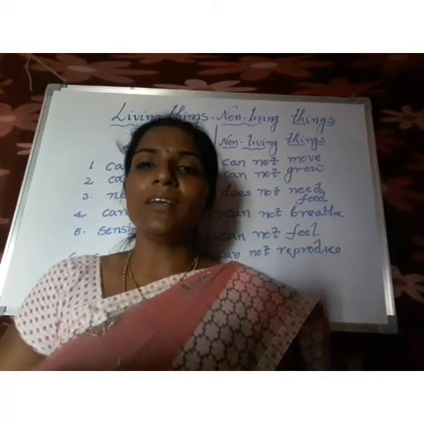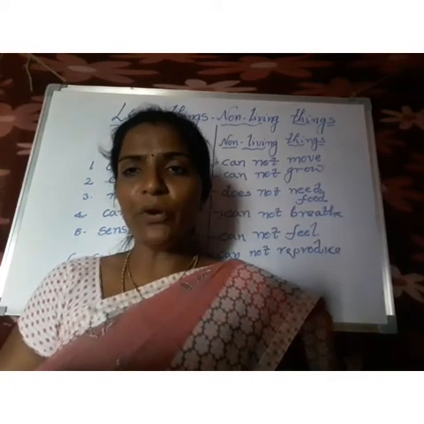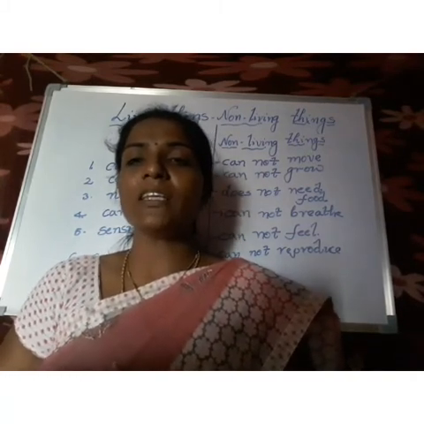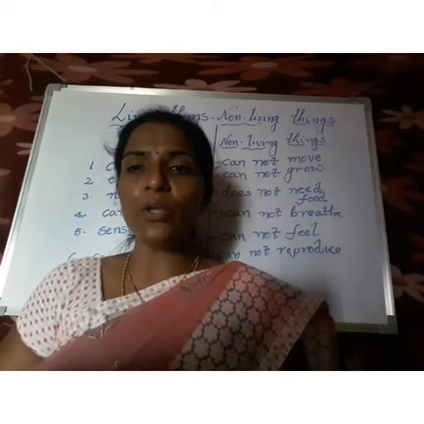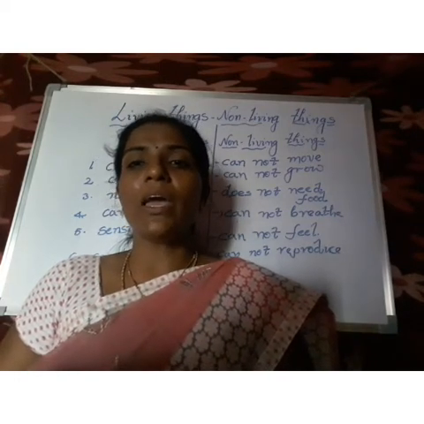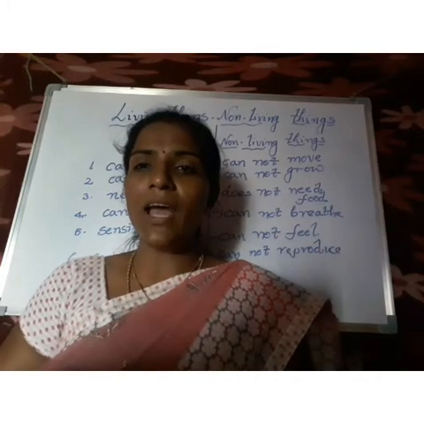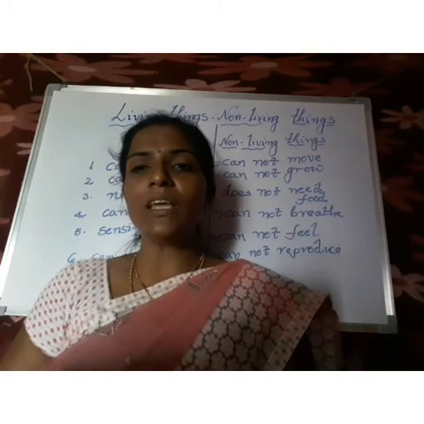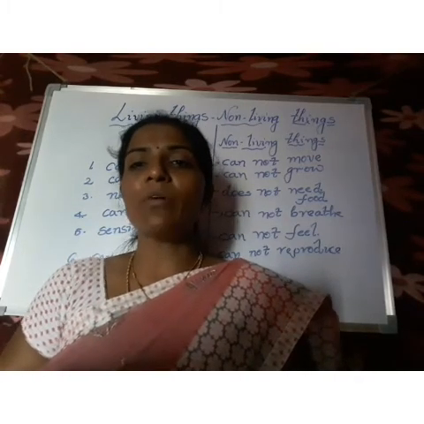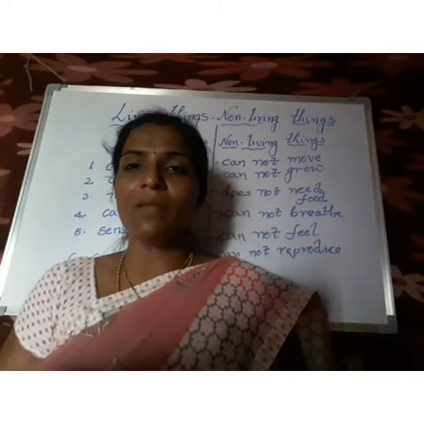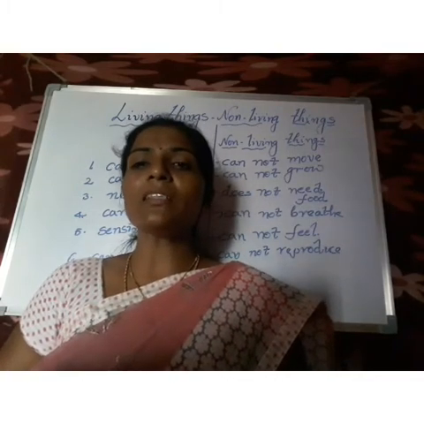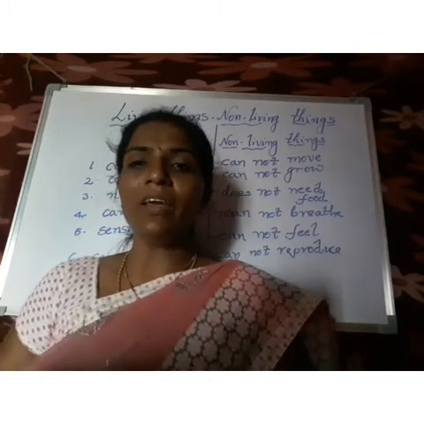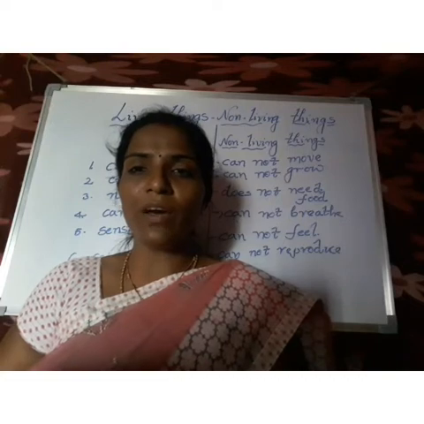And the third one, need food. All living things need food for their life because it is very essential, and it is a basic need of our lives. All animals want food for their lives. Mostly we eat food from plants, and some food items we get from animals. Some animals are plant eating animals and some are flesh eating animals. Anyway, they take food for their body.